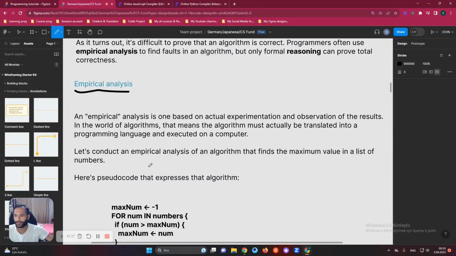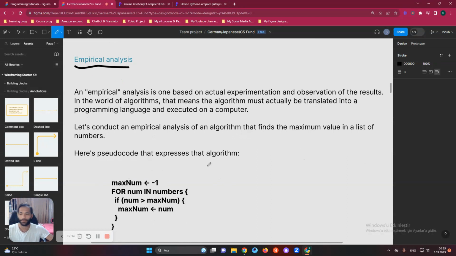Let's conduct an empirical analysis of an algorithm that finds the maximum value in a list of numbers. We will look at how we can find the maximum number algorithmically. Just think you have a list, and in your list you have numbers like 5, 7, 2, and then 1,000 and 500, but they are in mixed ordering. We just want to find the biggest one. How can we do it? We can check each of the numbers step by step, and we can find the maximum one, isn't it?